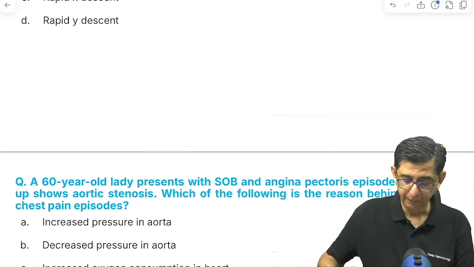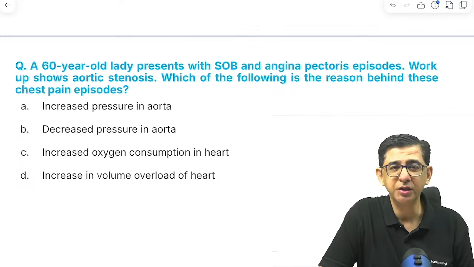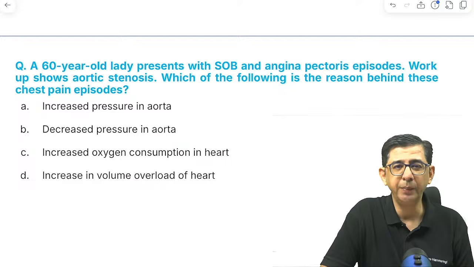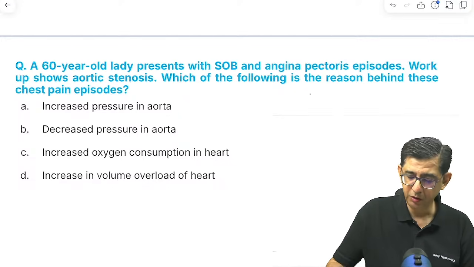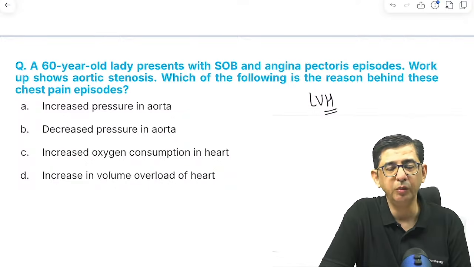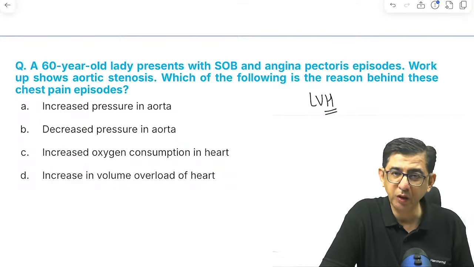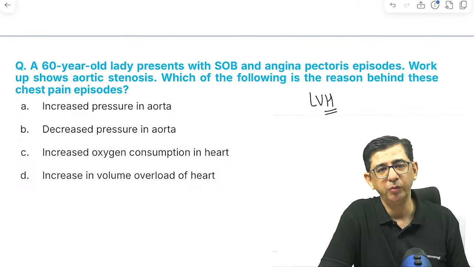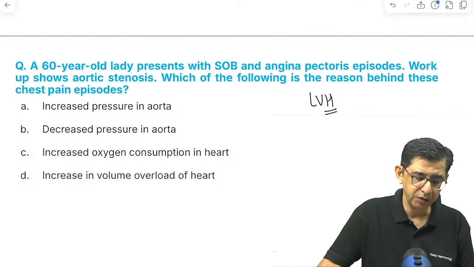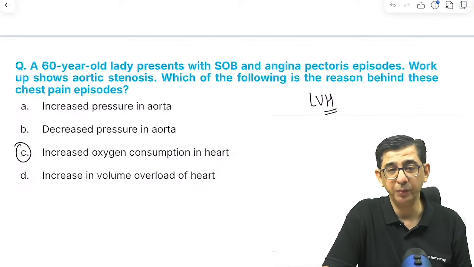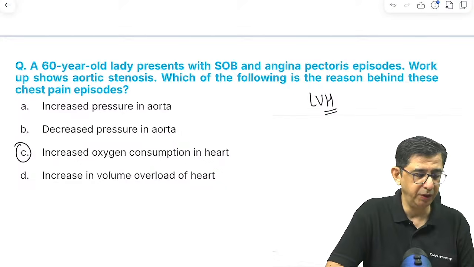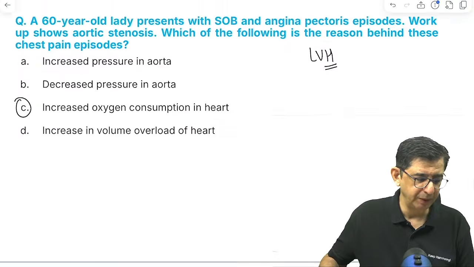Okay. Next is a lady. She's having shortness of breath with angina pectoris episodes, and there is presence of aortic stenosis. Aortic stenosis will always contribute to left ventricular hypertrophy. Because of the hypertrophy component, there would be increase in workload of the left ventricle, and there would be increase in oxygen consumption of the heart. So pretty straightforward. Any chamber enlargement causes chamber hypertrophy, causes increase in oxygen demand of the heart.